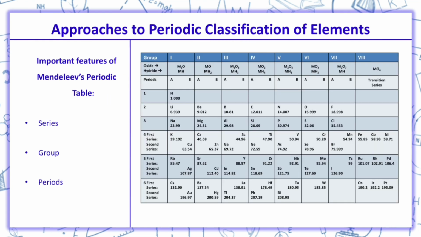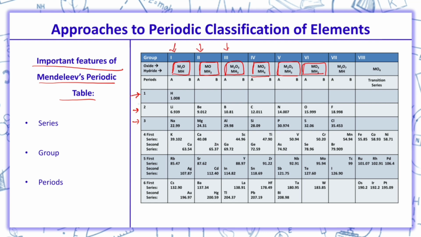Now, what were the important features of Mendeleev's periodic table? We can see over here the oxides and the type of hydrides which he got, and according to that he made his periodic table, in which these are the horizontal rows over here and these are the vertical columns over here.